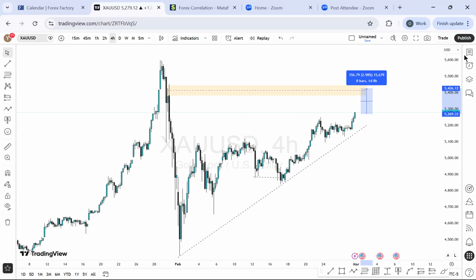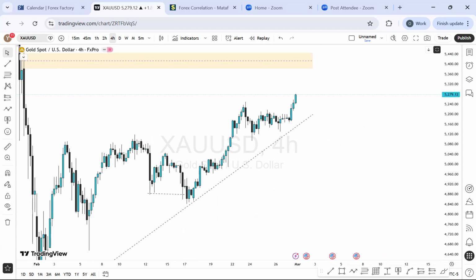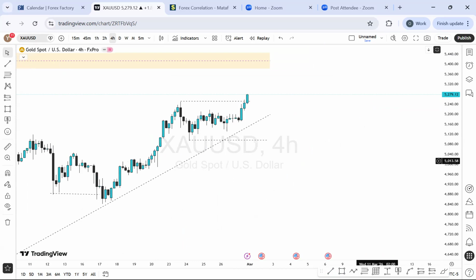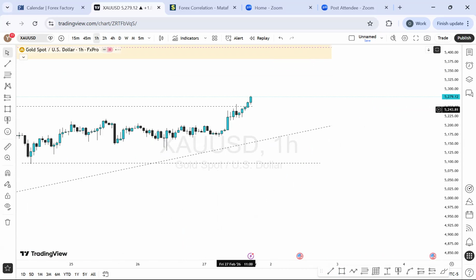But before then, what should we be expecting on gold? Since we have a high that was taken out right here, if you check it out quietly, price did it. And what should we be expecting? Right there, we have a low structure, which we also have a range that followed the sequence, right? So with this information, what are you expecting? Well, I will be expecting the price to sell a little bit before I see a buy. How do I do that? Go to a 1-hour time frame perspective and see forward what that looks like.